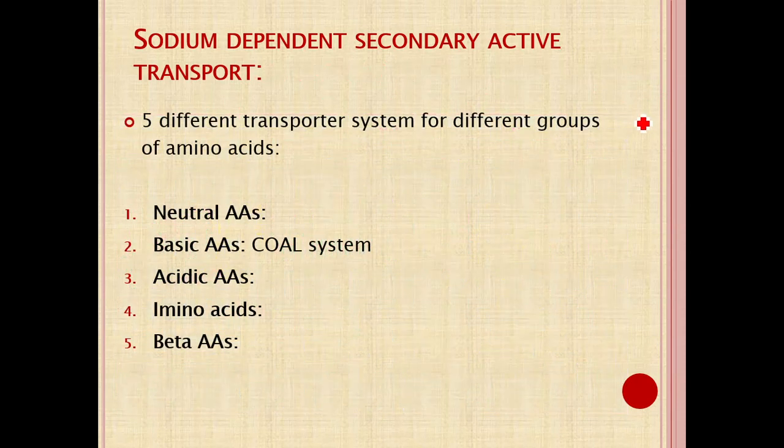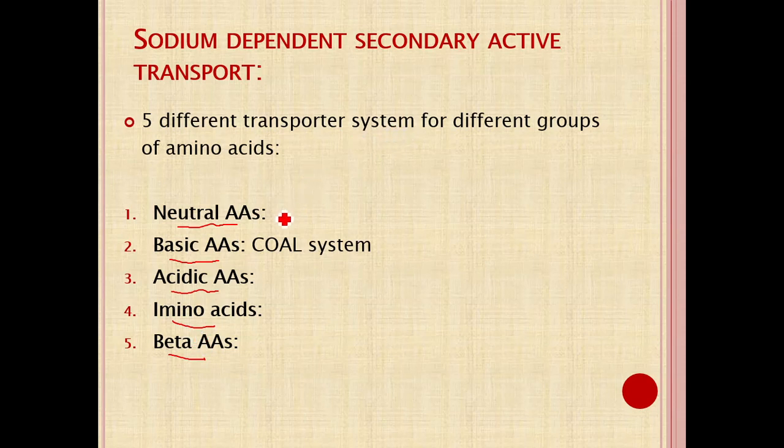Various transporters that depend on secondary active transport are common for certain amino acids. They can be grouped: neutral amino acids use a common transporter, basic amino acids use a common transporter, acidic amino acids use a common transporter, imino acids use a common transporter, and the last one is beta amino acids. Some more groups can be identified.